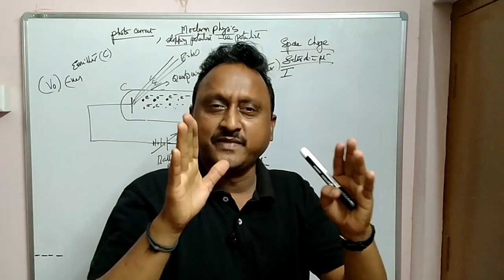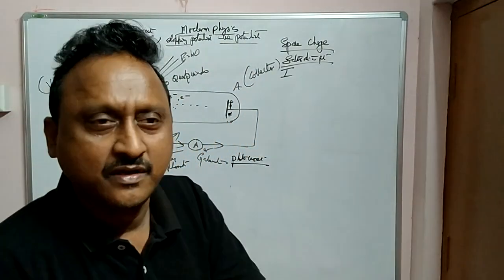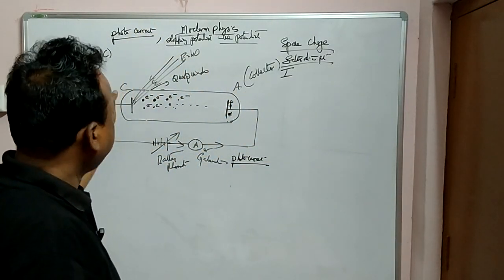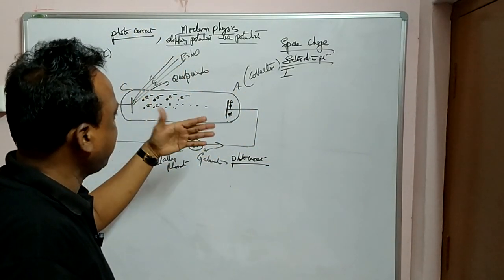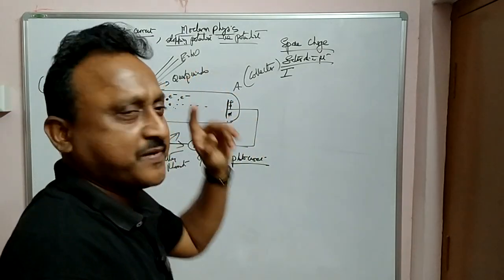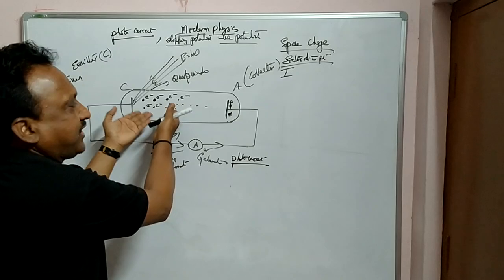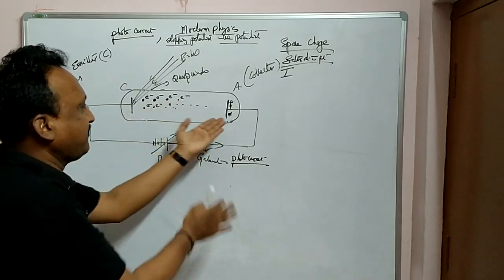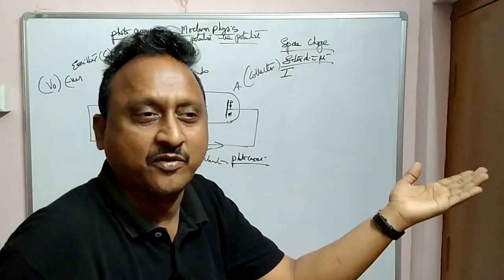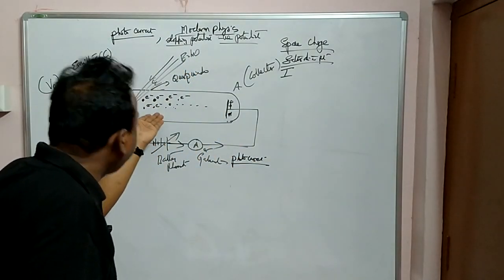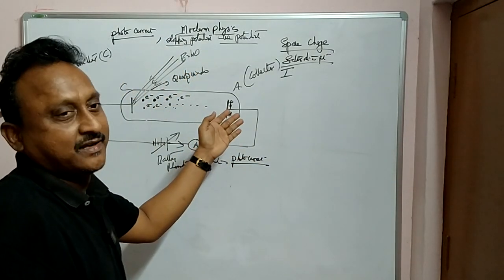Okay, so from this experiment what you understood is that when energy falls on this cathode emitter, electrons come out continuously. After some time it becomes a space charge, and there will be a traffic jam, an electron jam here. To clear the jam, we increase the potential at the anode, thereby attracting more electrons, and whatever electrons are there are removed from here.